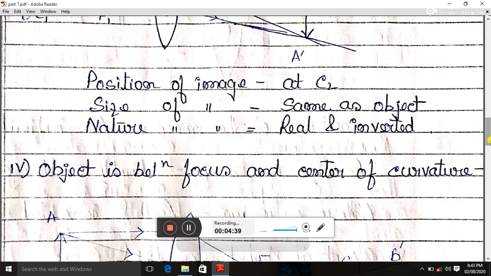So here I have written, what is the position of the image? The position of the image is at C2, which means the second center of curvature. What is the size of the image? It is the same as the object, and the nature is real and inverted.